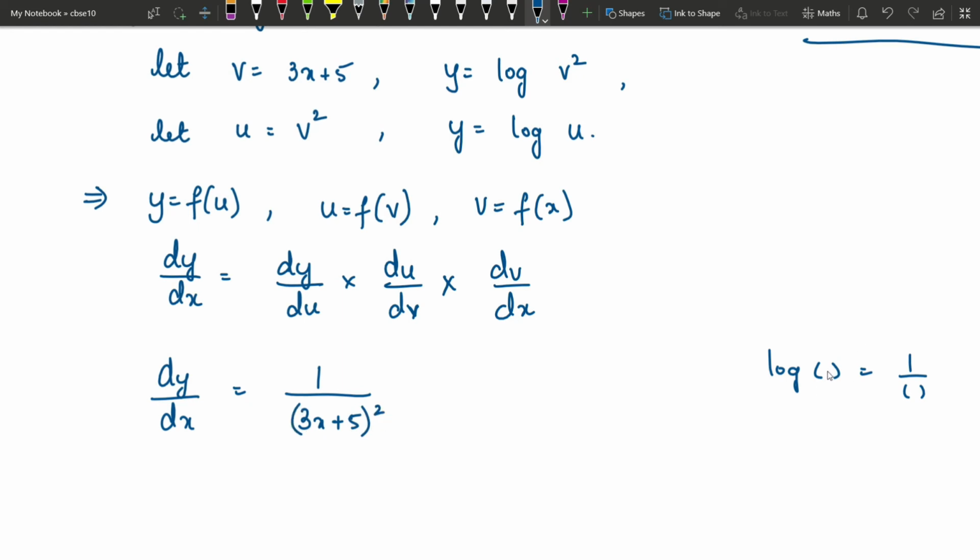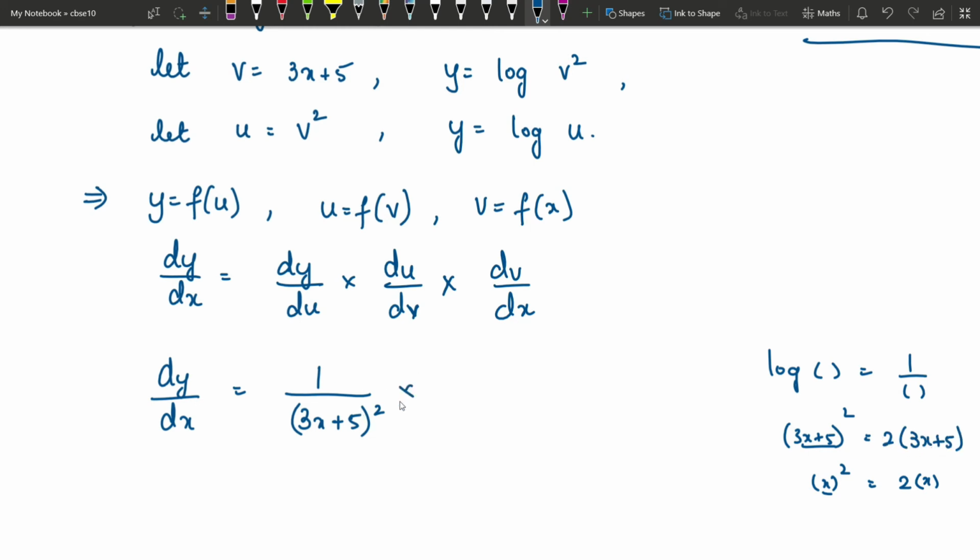Now here I did not have x, I had a function. So I need to differentiate that. So what was there in this place? 3x plus 5 whole square, right? Assuming this as x square, the answer is going to be 2 into x. If it was x square, the answer will be 2 into x. But in place of x I have 3x plus 5. So the answer is going to be 2 into 3x plus 5.